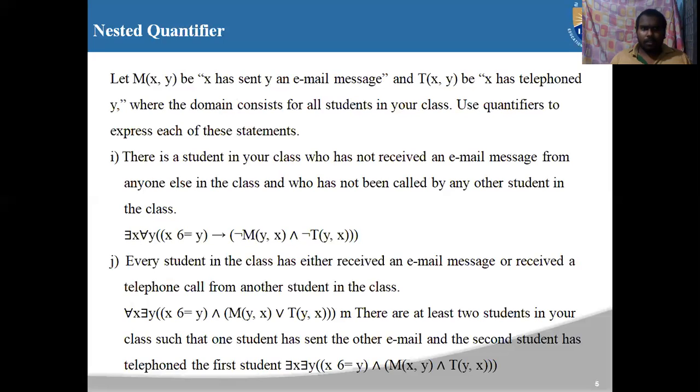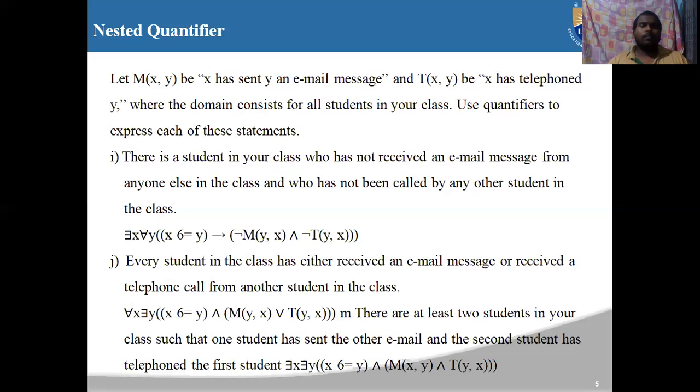We express this using quantifiers as there exists x for all y, where x is not equal to y, not M of y comma x and not T of y comma x. The last one is: every student in the class has either received an email message or a telephone call from another student in the class. That is for all x there exists y, where x is not equal to y, and M of y comma x or T of y comma x.